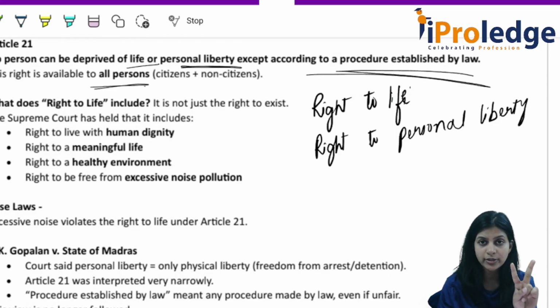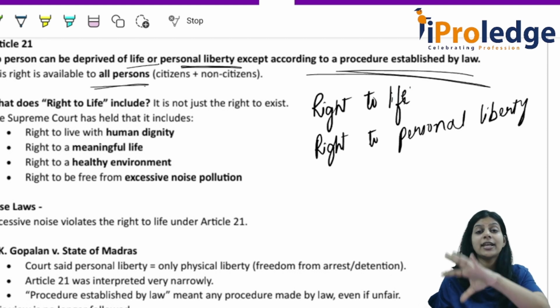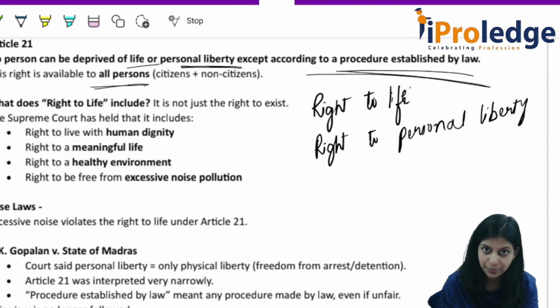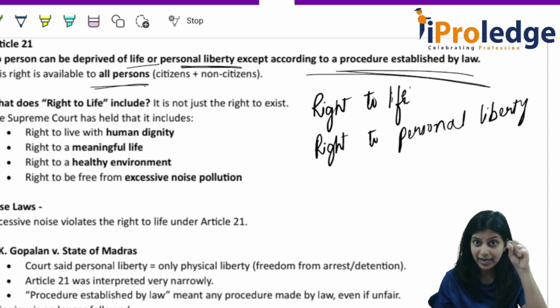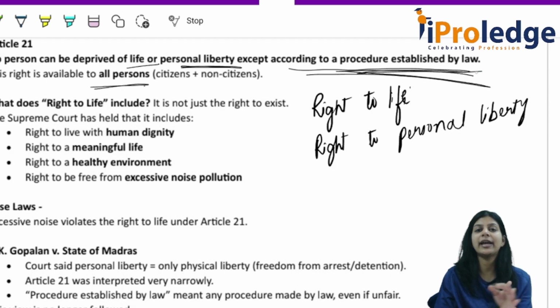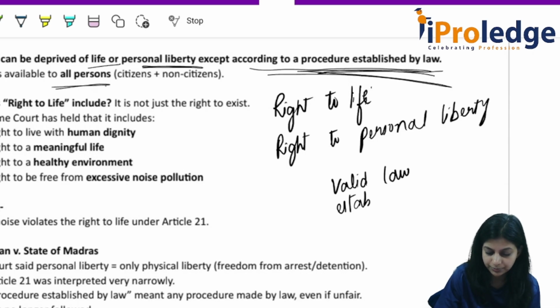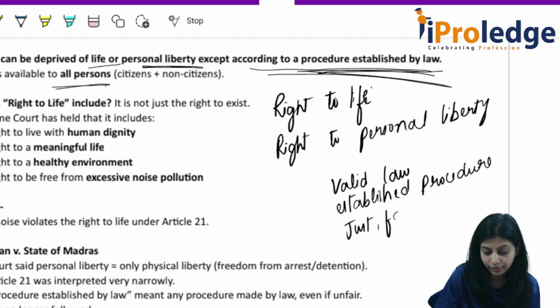Understanding? What are the two things? Right to life and right to personal liberty. Nobody can take these away from anyone, except according to a procedure established by law. If there is a valid law, an established procedure, and it is just, fair and reasonable.